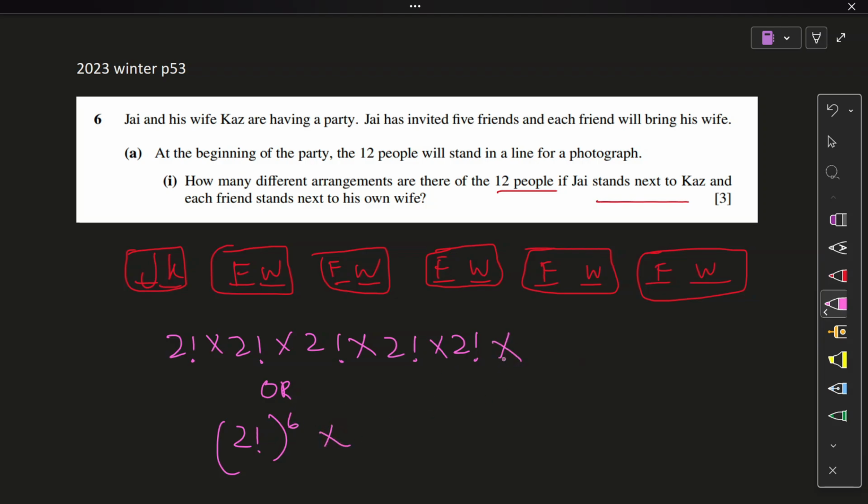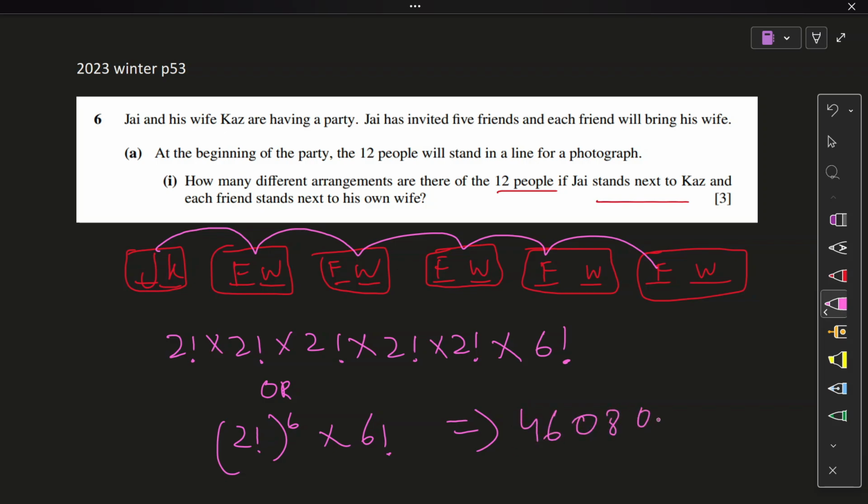Anyways, continuing here. Now, outside the box, I have one, two, three, four, five, six. Six objects that will move about their own position to give you a different outcome, while the condition of these two people, these two people, these two people, dot dot dot is being met. So these are your arrangements. 2 factorial to the power 6 into 6 factorial. Is that it? Yeah, that is it. 4,680 arrangements. How easy the question was.